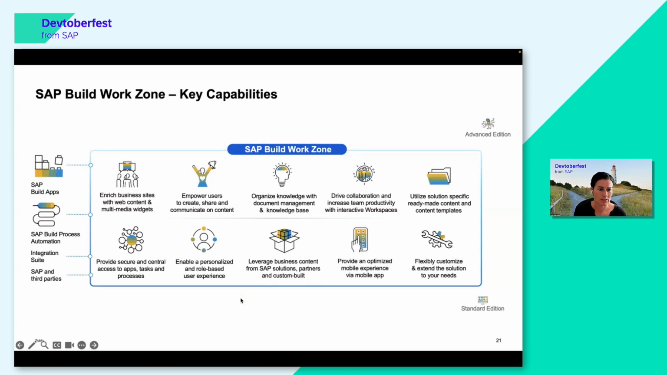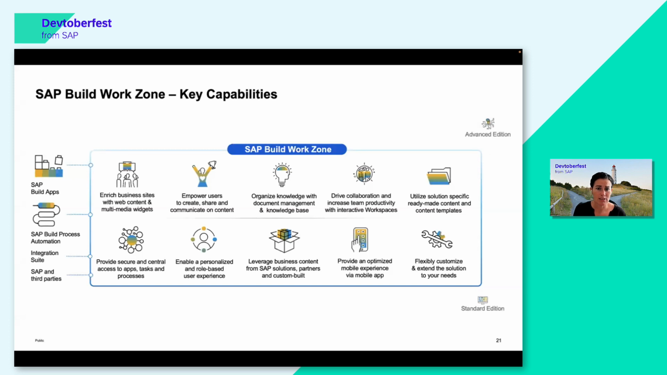It's focused on a certain end user, so it's really about a personalized and role-based user experience for yourself. The Standard Edition is your personal SAP universe, so to say. But still, you can also leverage business content from SAP solutions, from partners, but also custom built solutions. It also offers an optimized mobile experience via a mobile app, and you can customize your solution to your needs easily, without coding, with drag and drop simplicity.